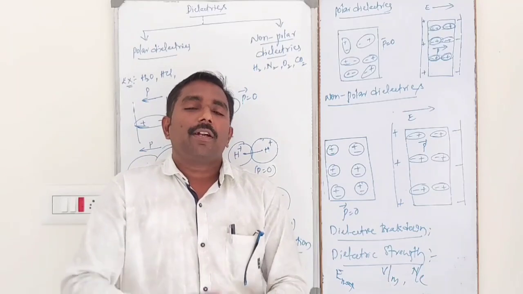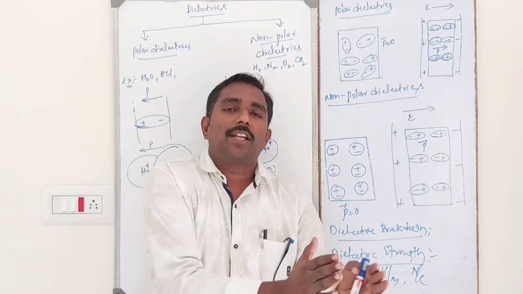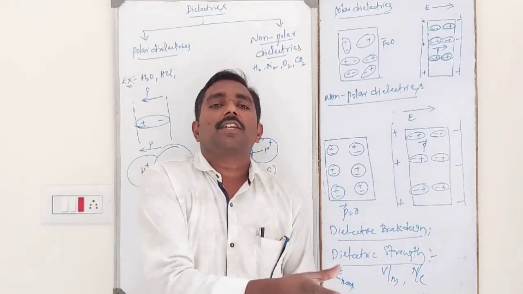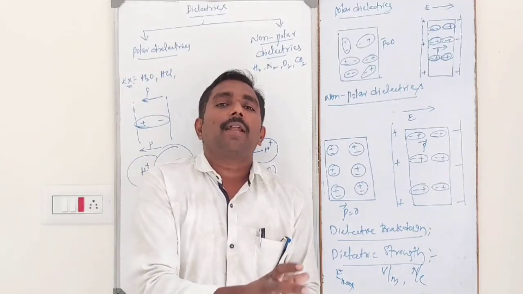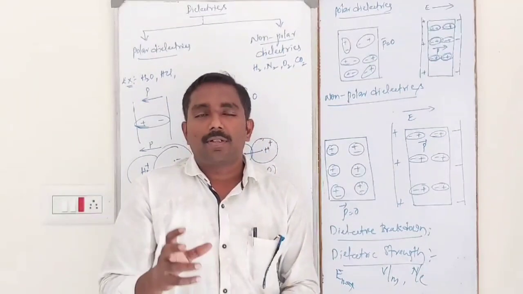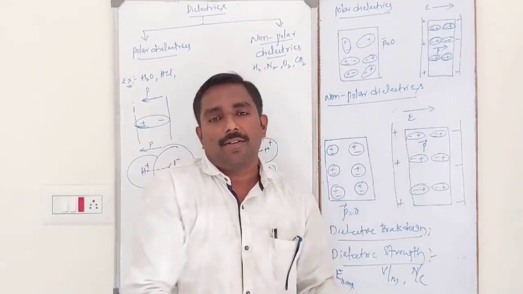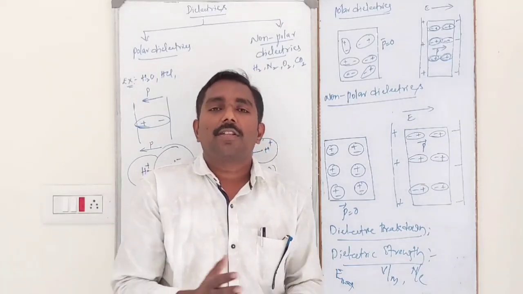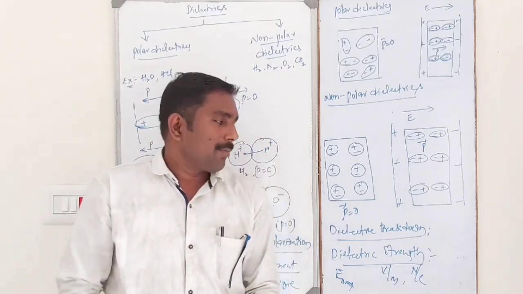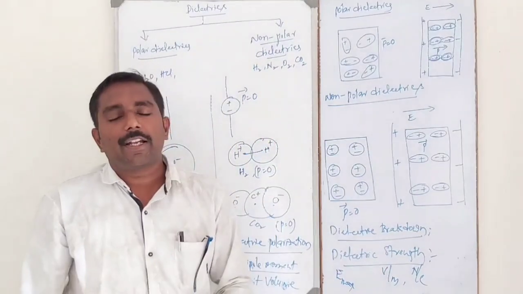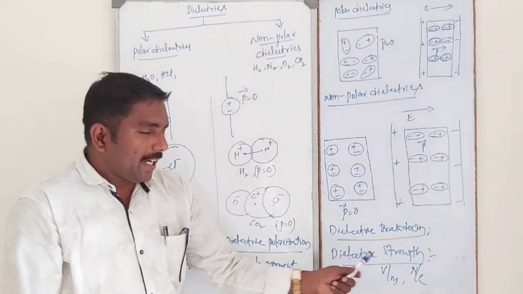Once again I will repeat: dielectric breakdown means a dielectric slab is kept inside the external electric field and the field strength increases continuously. Some electrons are detached from their parent atoms and hence become free. It conducts electricity. That means these dielectric materials convert into conductors. That is nothing but dielectric breakdown. Okay. Now dielectric strength.